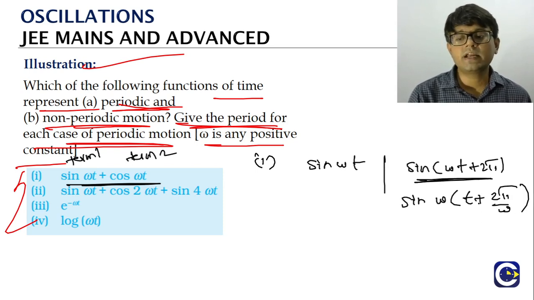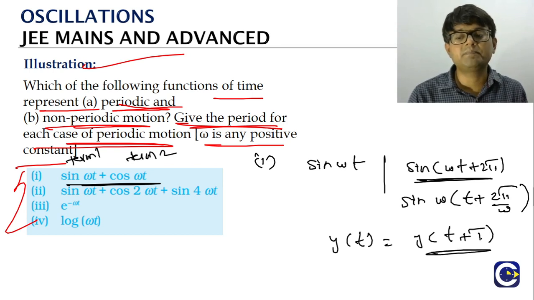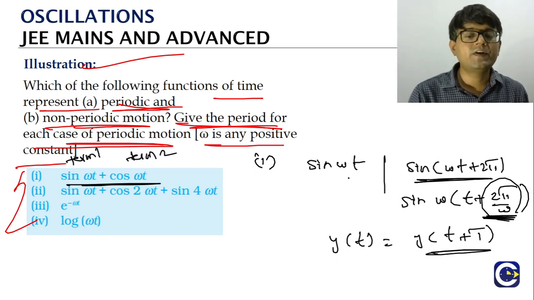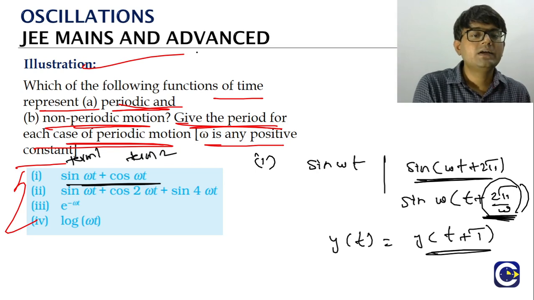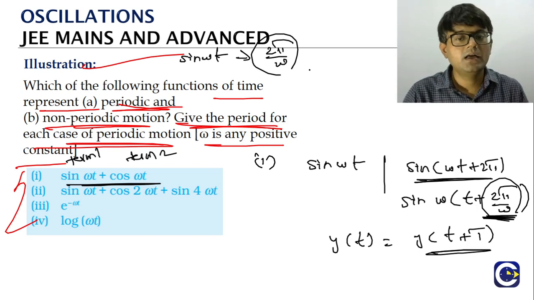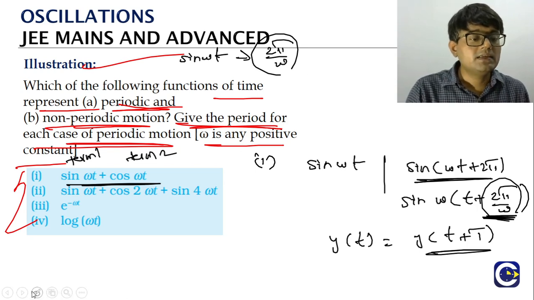Look at the way we have compared: y at a general time t is equal to y at a general time t plus the period value. You can see the period value here is coming as 2 pi by omega. So for the function sin omega t, what is the period? 2 pi by omega.